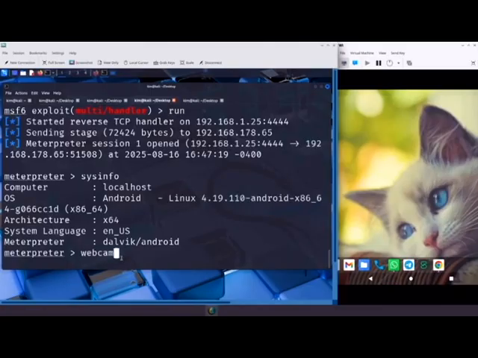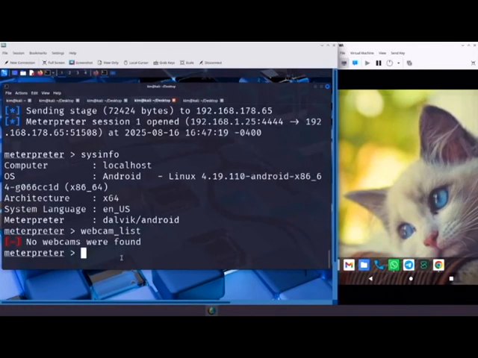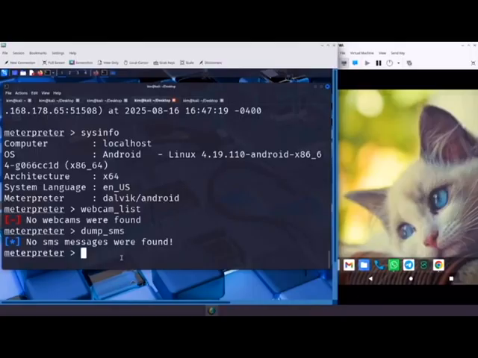Next, he tries to access the device's camera. But here, Meterpreter reports no webcams were found. He also attempts to read Sally's text messages, but again, no messages are found. Why? Because this is a virtual machine, a desktop-based Android system running inside a controlled penetration testing lab environment.